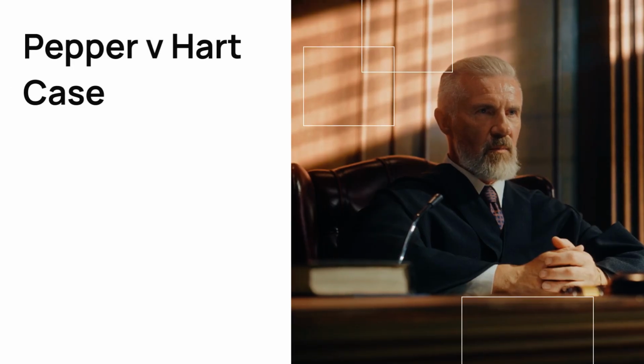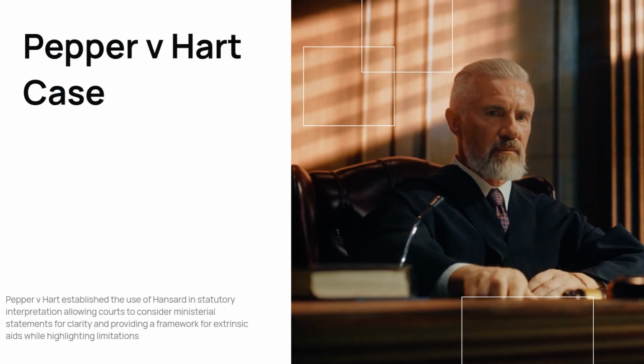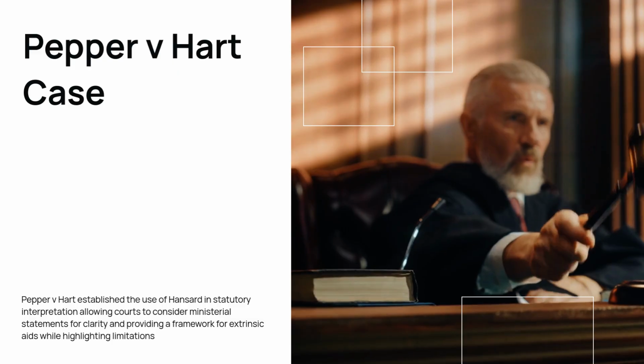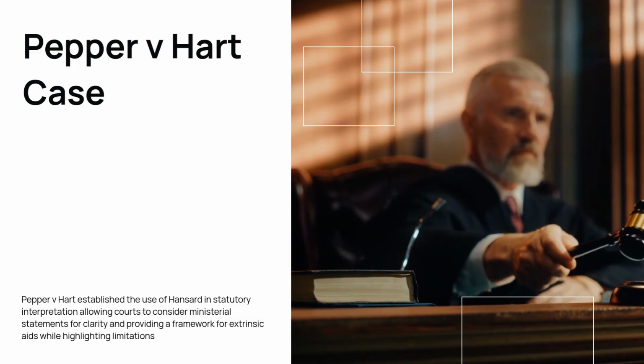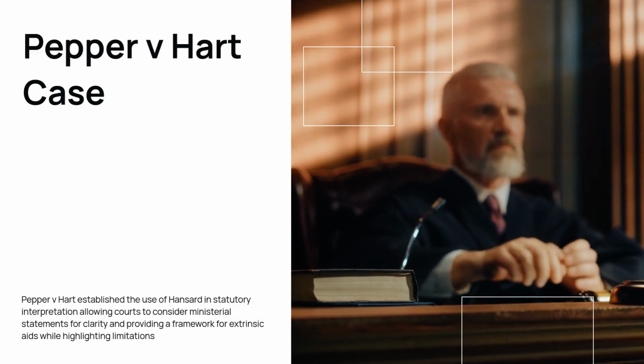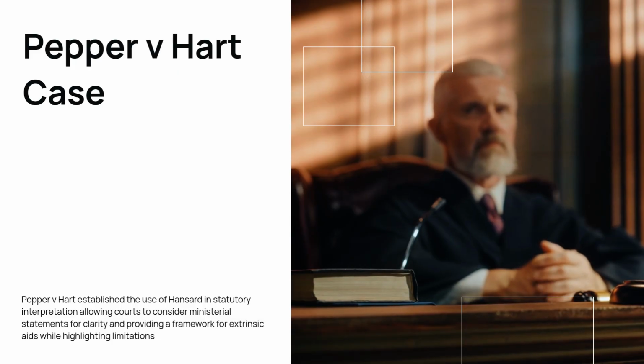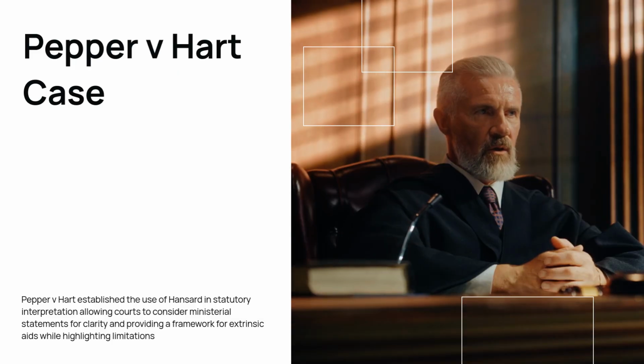Pepper v. Hart set a precedent for using Hansard in interpretation. It allowed courts to consider ministerial statements for clarity. The case provided a framework for using extrinsic aids. It also highlighted the limitations of relying solely on Hansard. Pepper v. Hart remains a pivotal case in statutory interpretation.